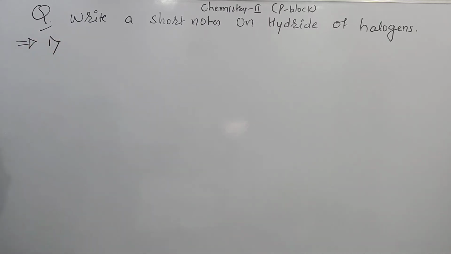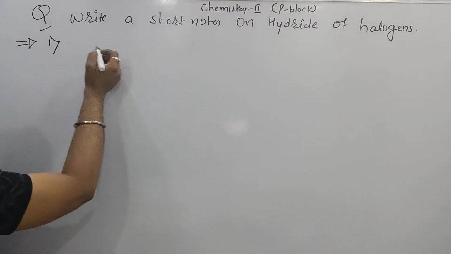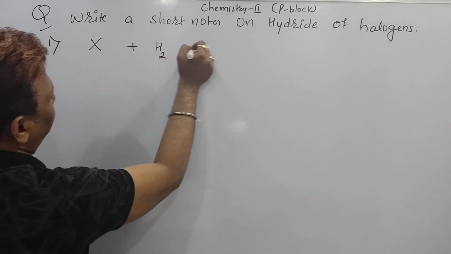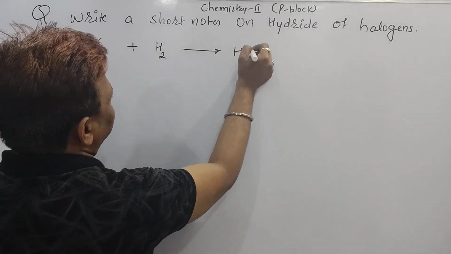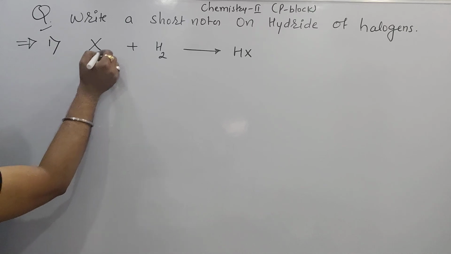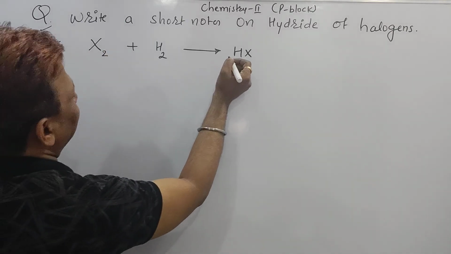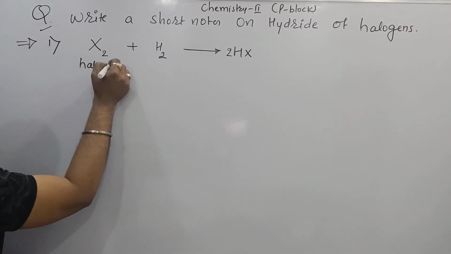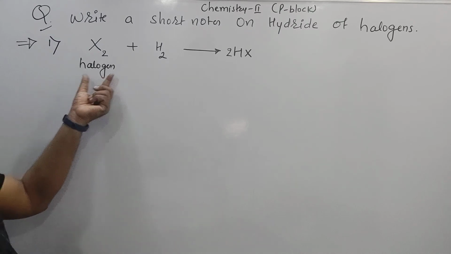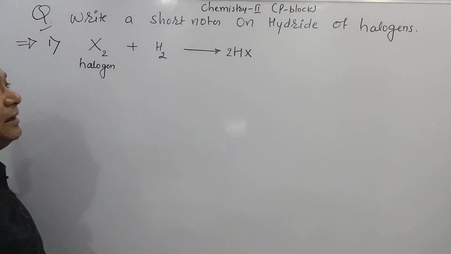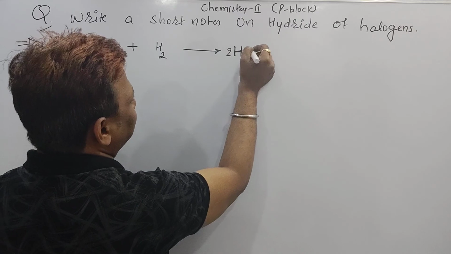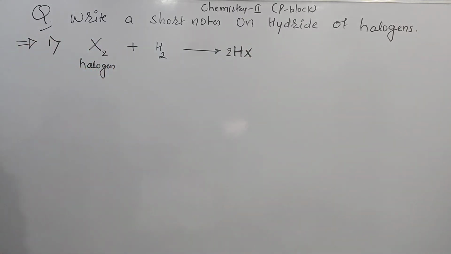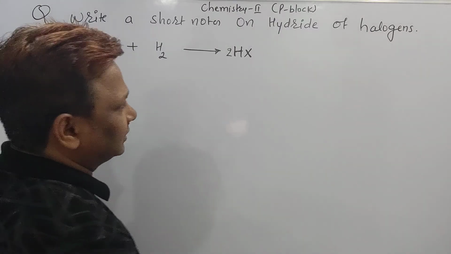But the first point, you know, any element, let us say X is called a halogen. When it combines with hydrogen, it will form the halide of the type HX. So X means this is a halogen, which should be written in diatomic form, X2, and here we'll write 2HX. We can say this is a halogen, it is hydrogen, and the halogen combined with hydrogen forms a hydride. Actually it is a hydrogen halide, but we can call it also a hydride. So the first point, what we can say: all the elements of group 17 form the hydride of the type HX.